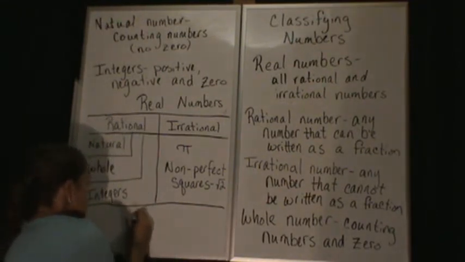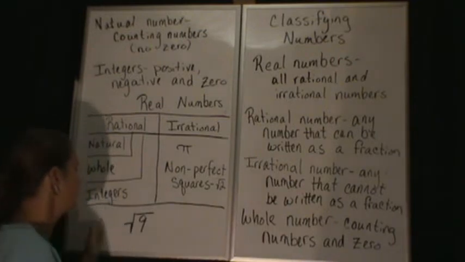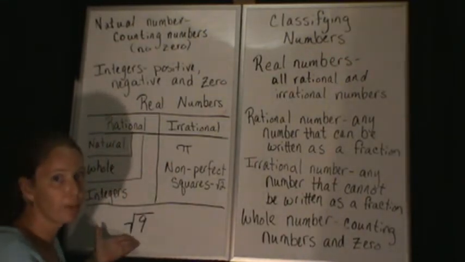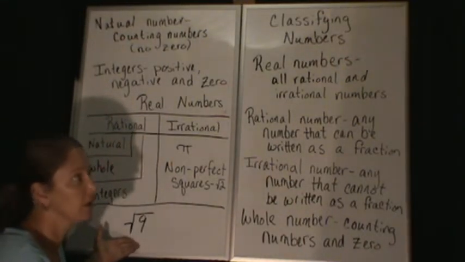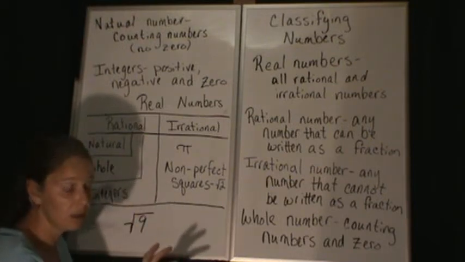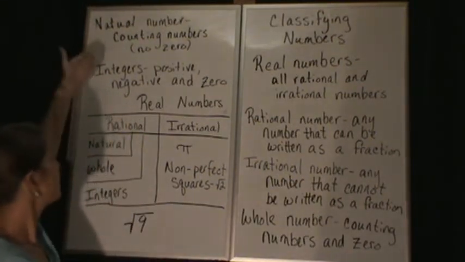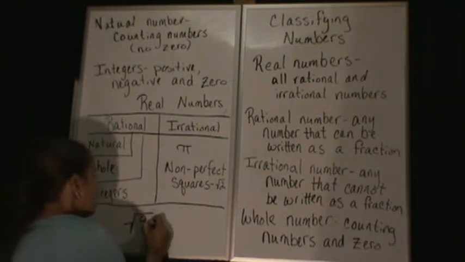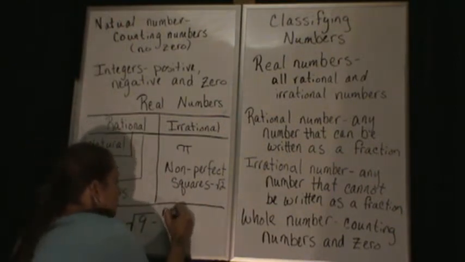Alright. Square root of 9. What is the square root of 9? Well, the square root of 9 is 3. So we're looking at 3. Is it a natural number? Is it a counting number? Yes, we use it when we count. So natural.